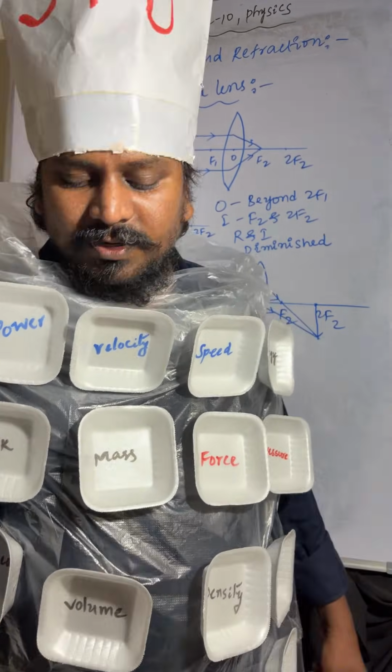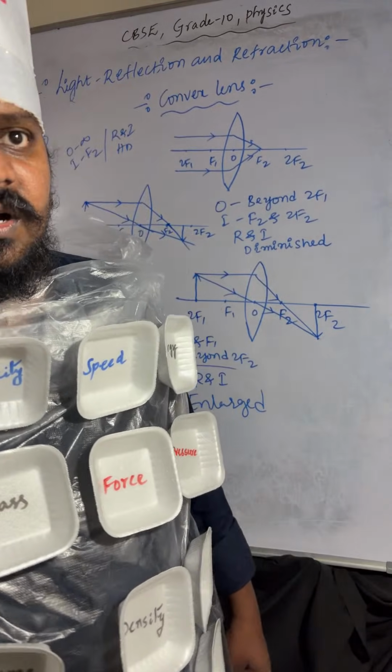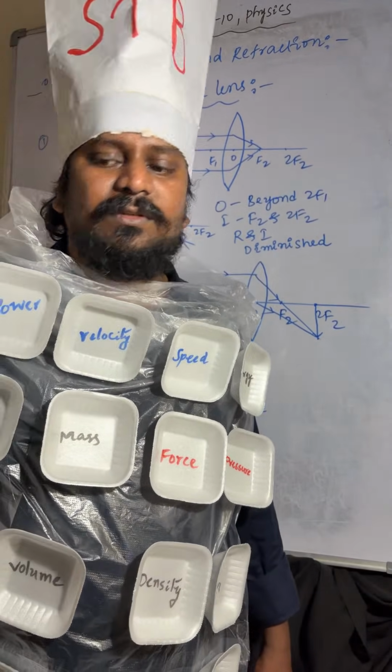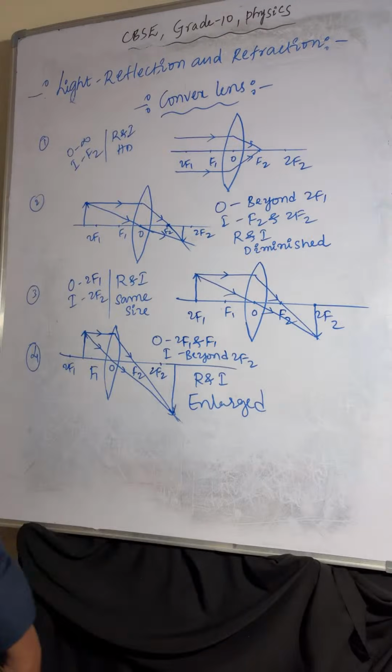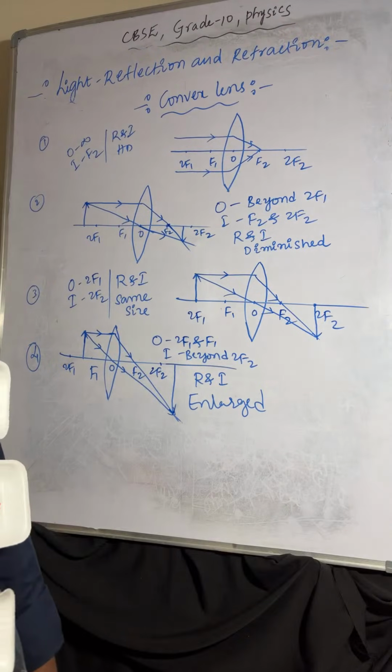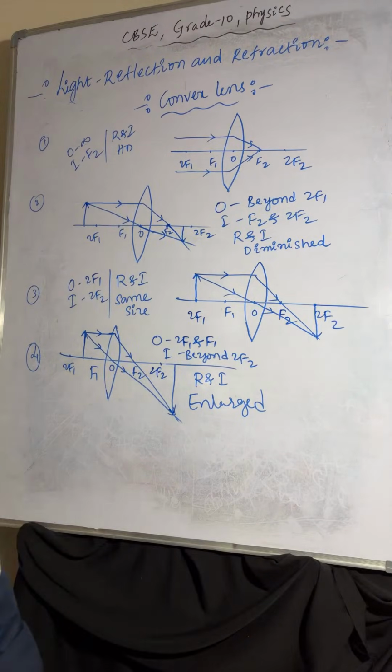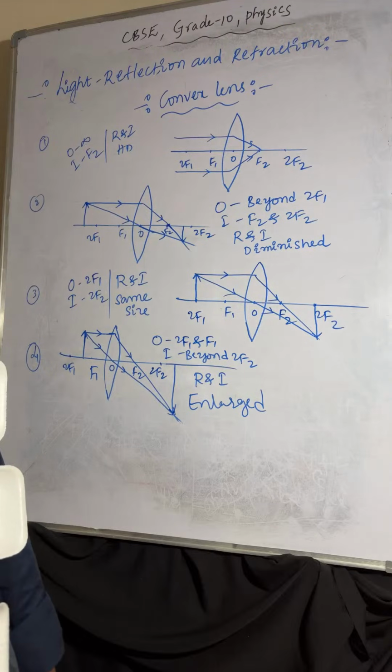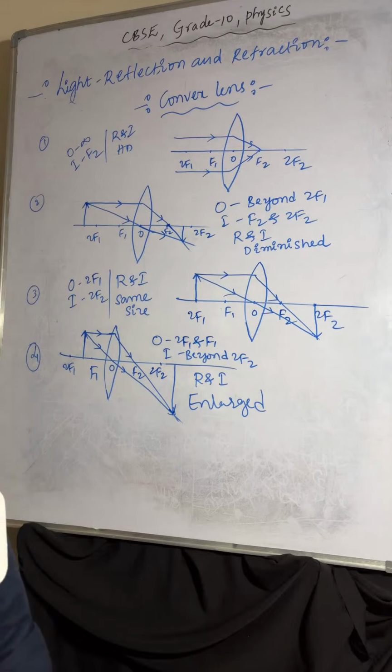We'll discuss the remaining two image formations. Welcome to the class, and just check those image formations. So these are two image formations of the convex lens.